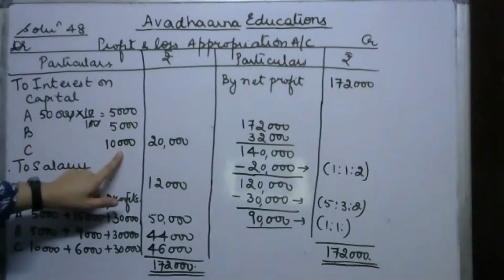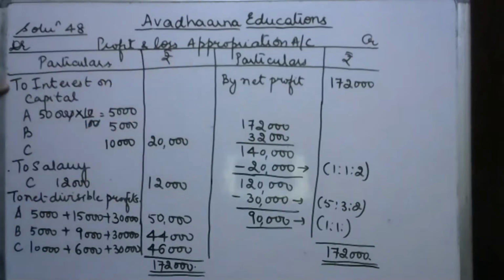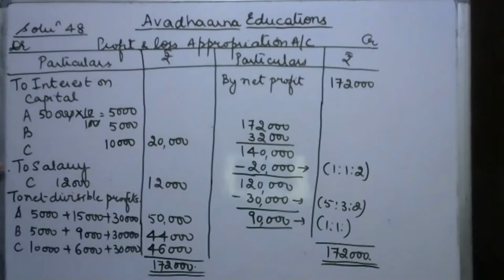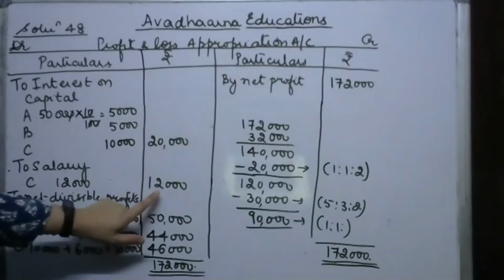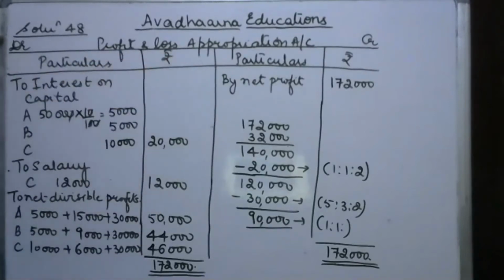And then the second, closing entry: profit and loss appropriation account debited to interest on capital 20,000. Then the next entry, salary account debited to C's current account 12,000. Fourth entry, closing entry: profit and loss appropriation account debited to salary account.